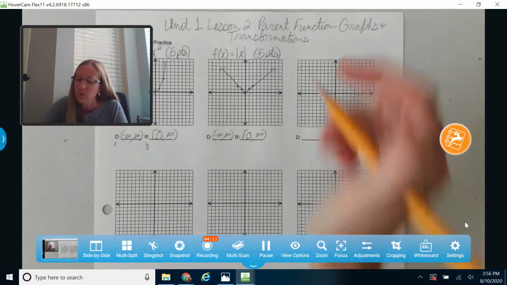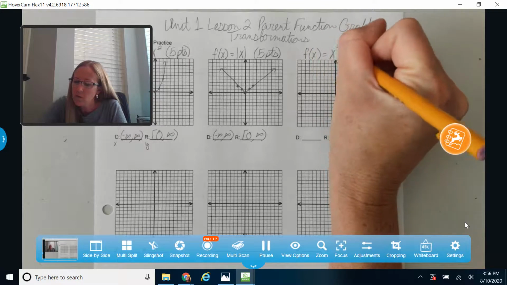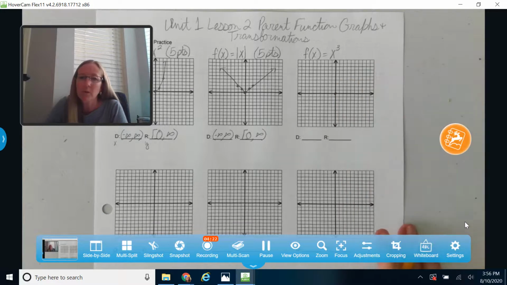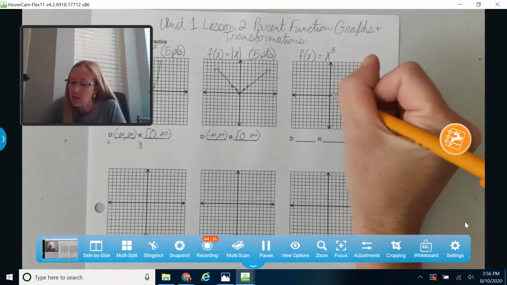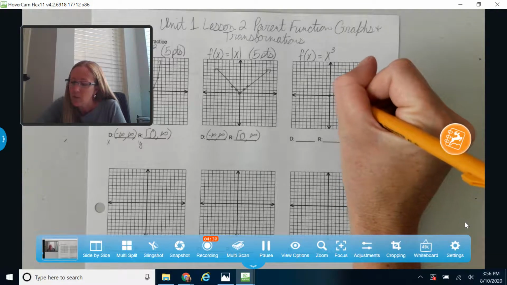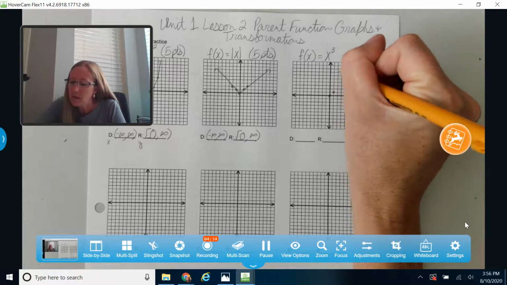All right, let's jump from there to our cubic function. So x cubed. X cubed is also going to start at 0, 0, but remember this time we're going to cube our x values. So our graph's going to get bigger faster as we are positive. So positive 1 cubed is 1, and positive 2 cubed is 8. So I'm going to jump all the way up here to 8.